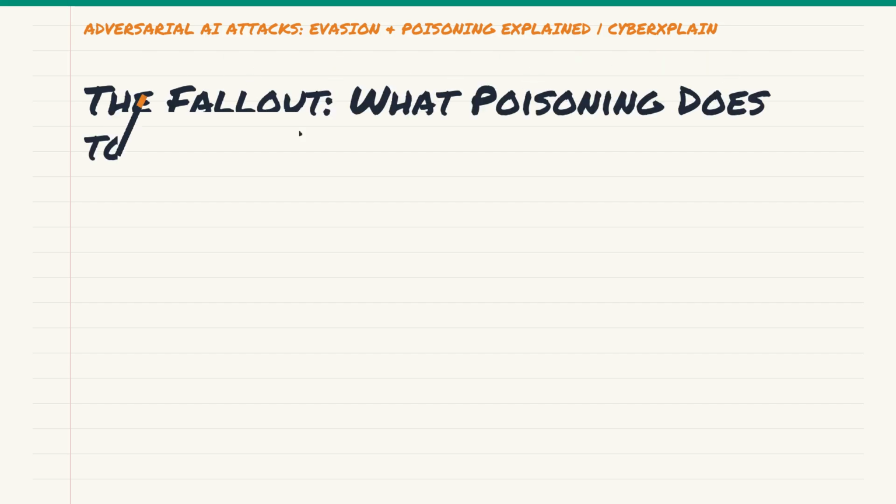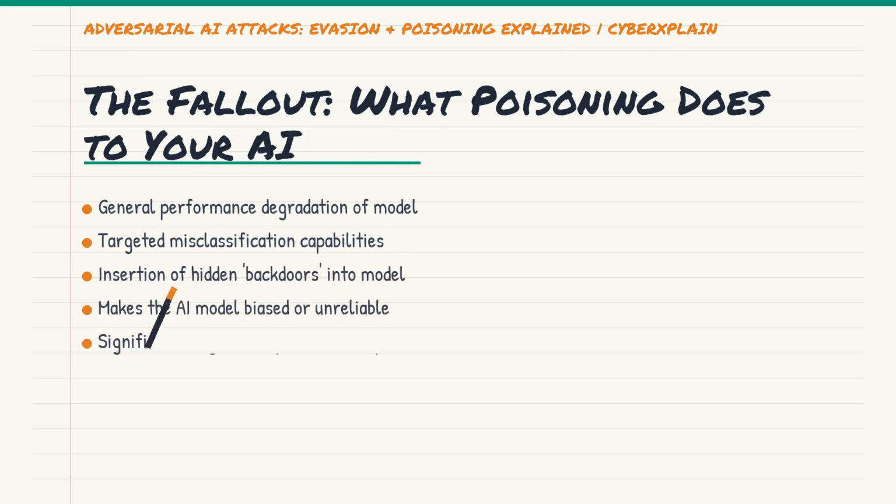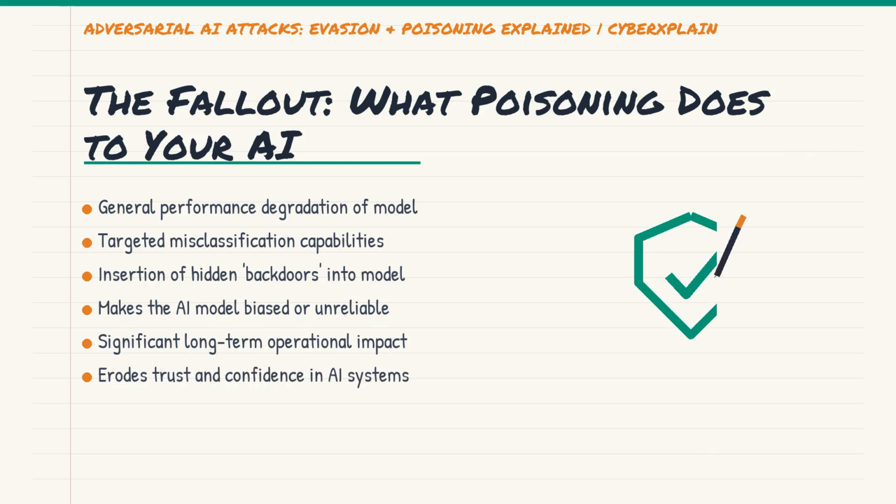The impact of data poisoning can be severe and far-reaching. One common outcome is a general degradation of the model's performance. It simply becomes less accurate, less reliable, and ultimately less useful. Imagine your spam filter suddenly letting through tons of malicious emails or classifying legitimate emails as spam. But poisoning can also be more insidious, leading to backdoors. An attacker can insert specific vulnerabilities so that when a certain trigger input is presented to the trained model, it behaves exactly as the attacker intended, completely bypassing its normal decision-making process.